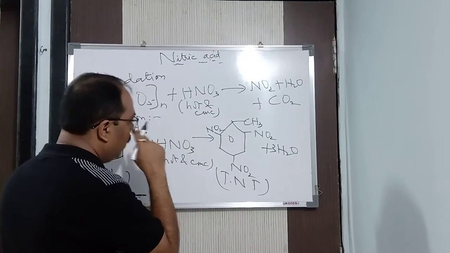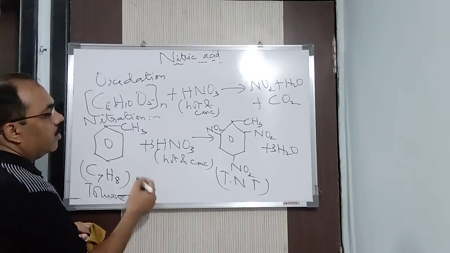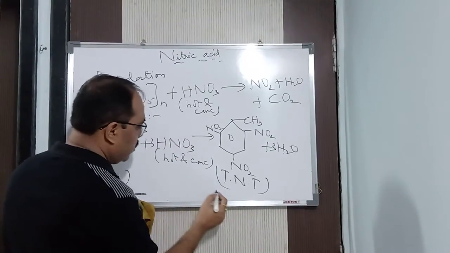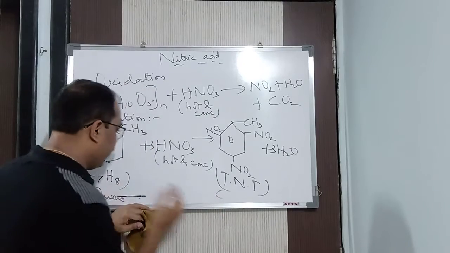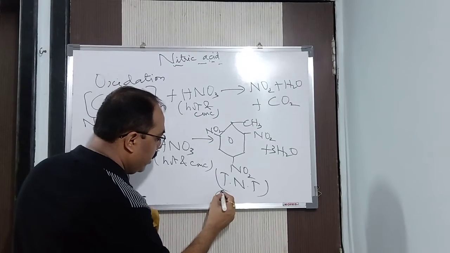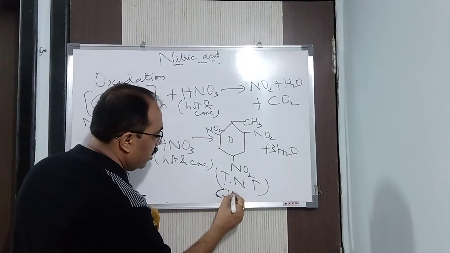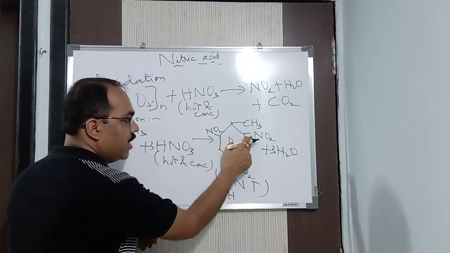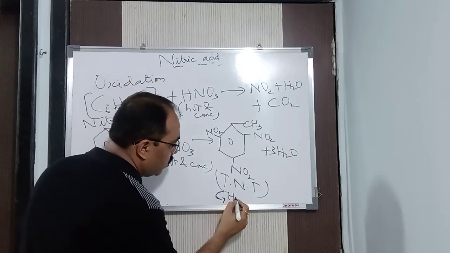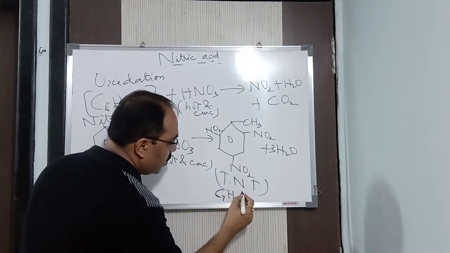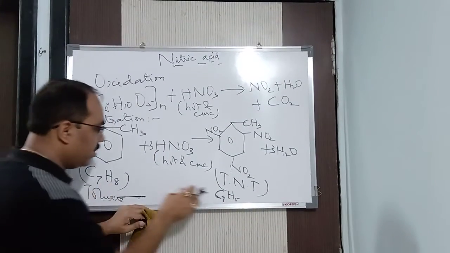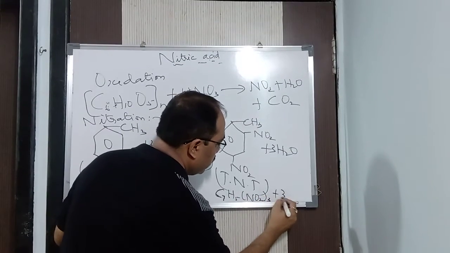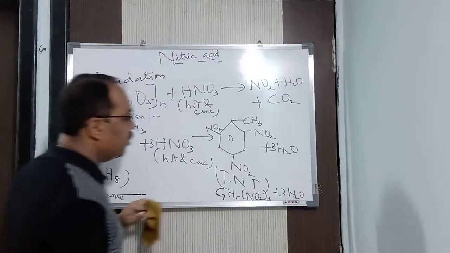So trinitrotoluene. You can write it in another way also. How can you write it? You can write the product as follows. Starting from C7H8, you are removing 3 hydrogens, 1, 2, 3, and in place of that I am putting 3 NO2 groups. So you will write C7H5(NO2)3 plus 3 water. Understood?